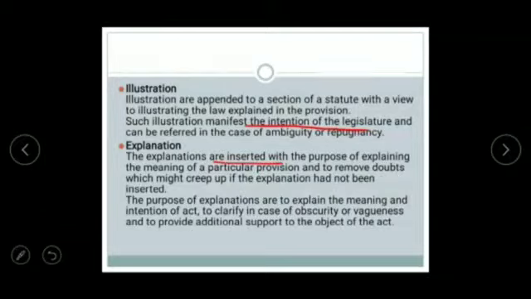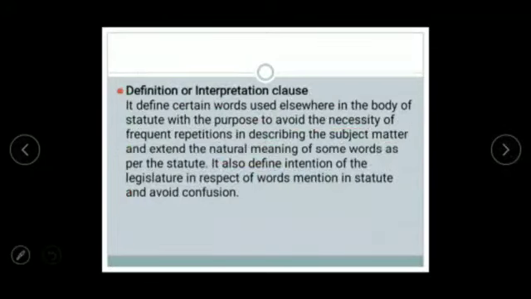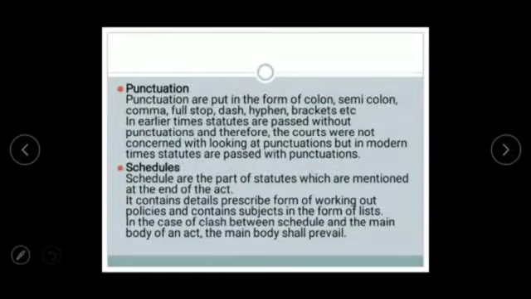Then there is the explanation. This is also inserted with the purpose of explaining the meaning of a particular provision and to remove doubts which might creep up if the explanation had not been inserted. Now, what is the purpose of an explanation? To explain the meaning and intention of the act, and to clarify cases of obscurity and vagueness. Then there is the definition or interpretation clause. I have told you this. Then there are punctuations. Okay, explanations are done.